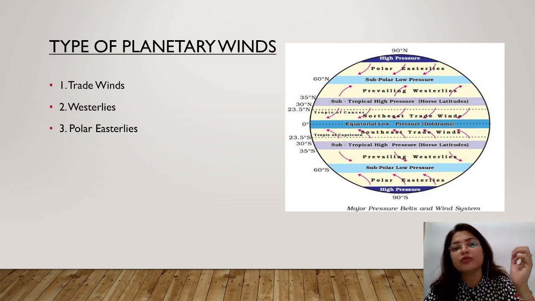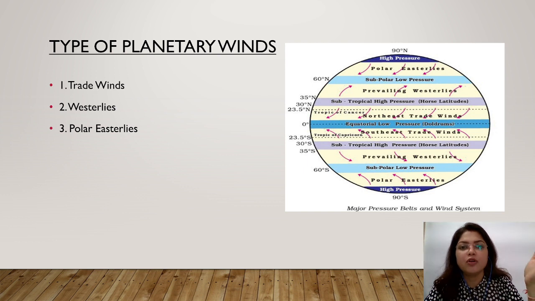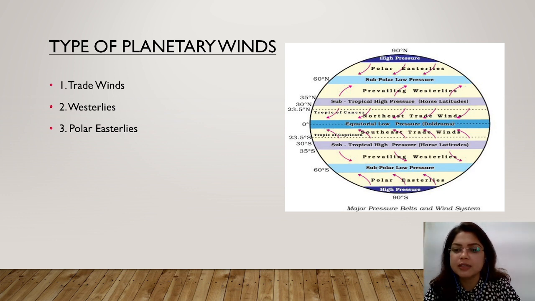But before going into the detail of all these types of winds, let me show you a diagram of pressure belts. Here you can see we have seven different pressure belts. At 0 degree latitude, we have the equatorial low pressure belt, also known as doldrums. And why is it known as doldrums? I will tell you.